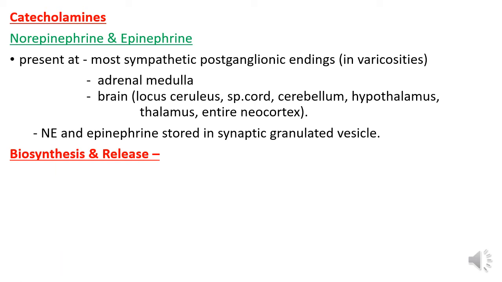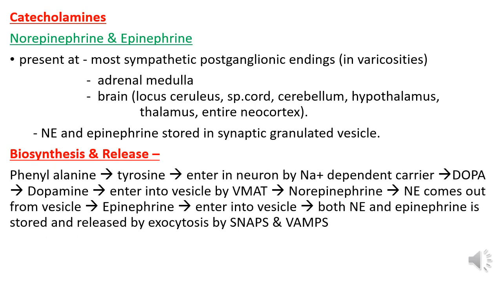Biosynthesis and release. Phenylalanine forms tyrosine and enters the neuron by the sodium dependent carrier. Then from tyrosine forms dopa, and from dopa then dopamine, and dopamine enters into the vesicle by the vesicular monoamine transporter, and there is the formation from dopamine to norepinephrine.